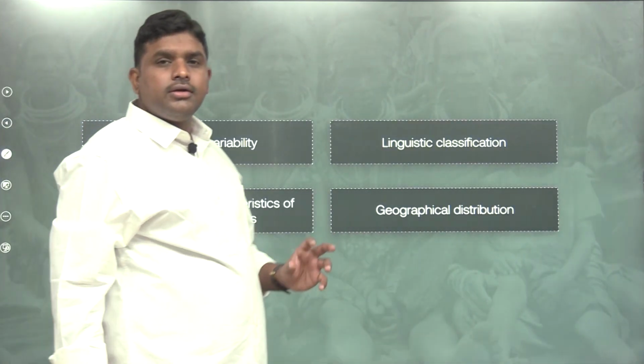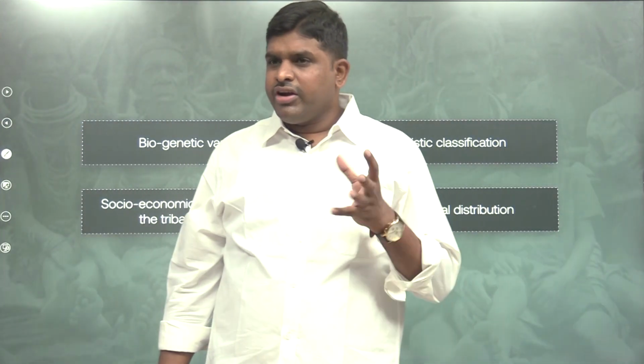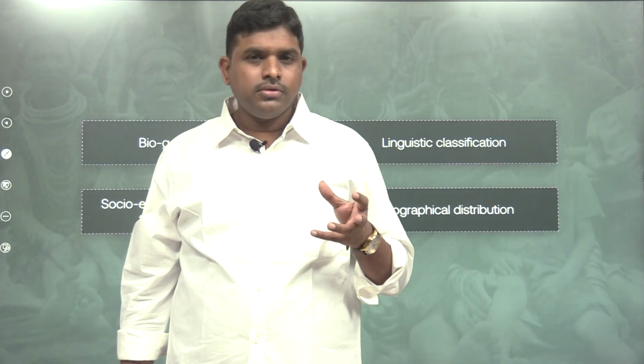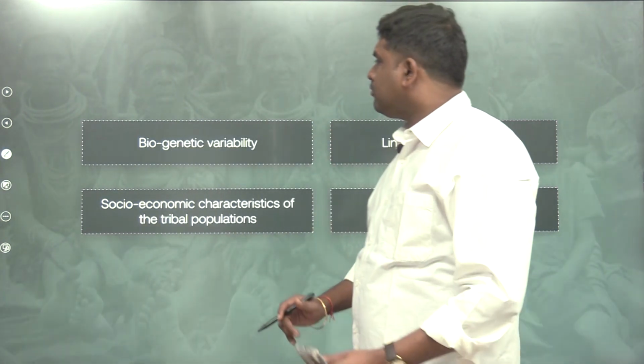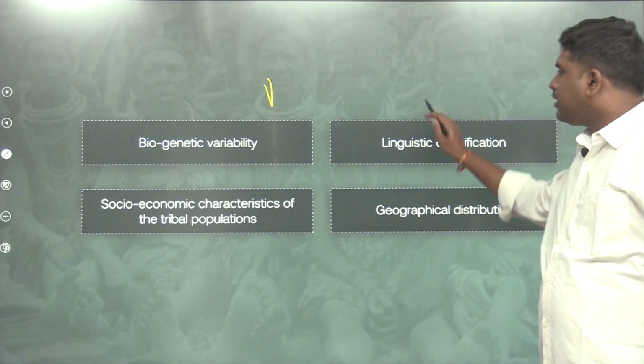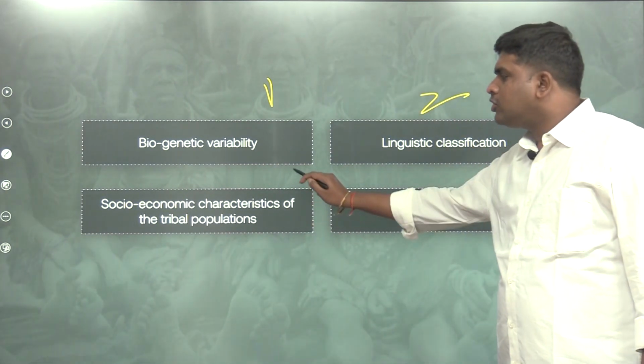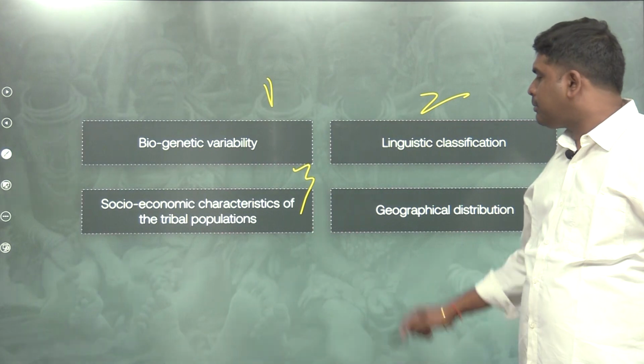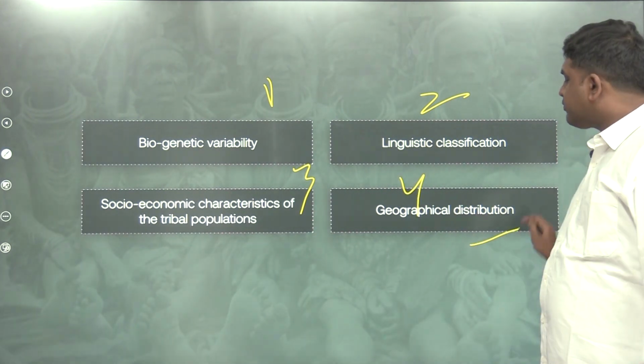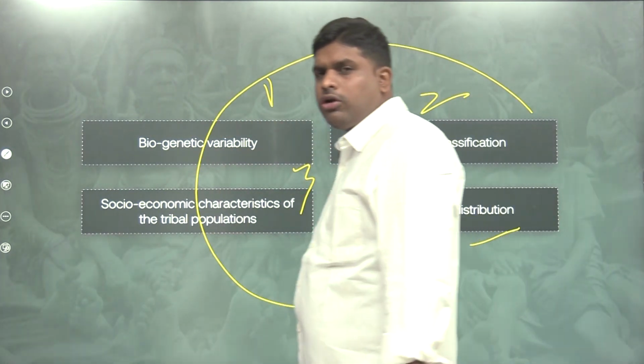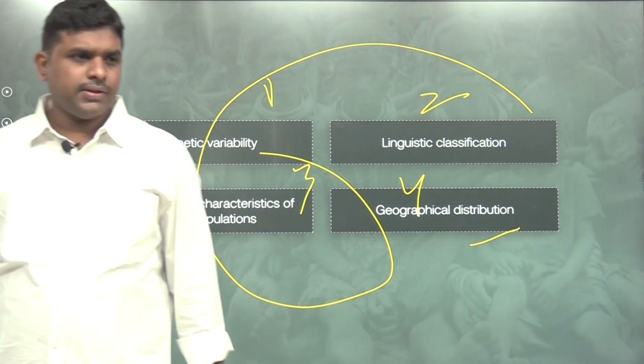So this is about the basics. We didn't enter into the subject up to now. Now in the syllabus you have biogenetic variability, linguistic classification, socio-economic characteristics of the tribal population, and geographical classification or geographical distribution. These four are present in the syllabus.